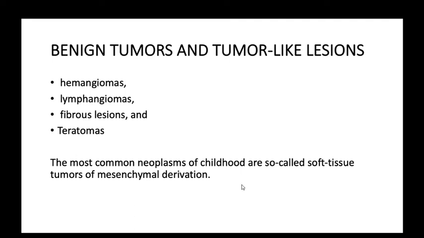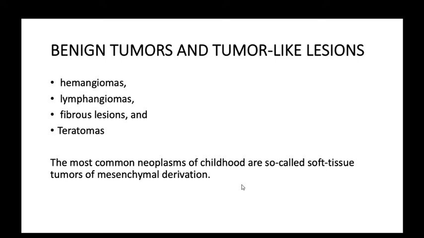Fibrous lesions, some fibrous lesions, become common in children. Sometimes they are also misinterpreted as fibrohistiocytic malignancy and other types of lesions, like fibrohistiocytoma, MFH, and we can misinterpret them.